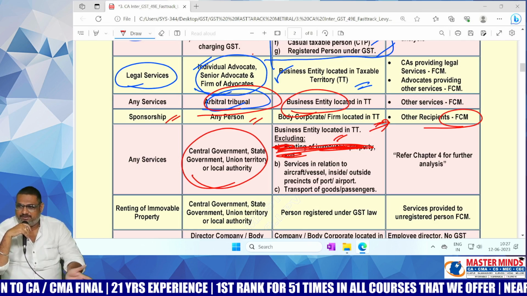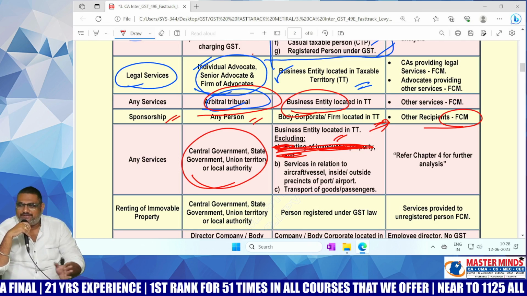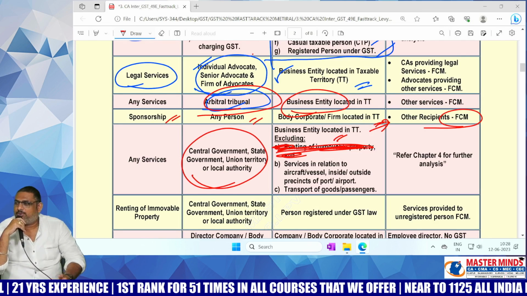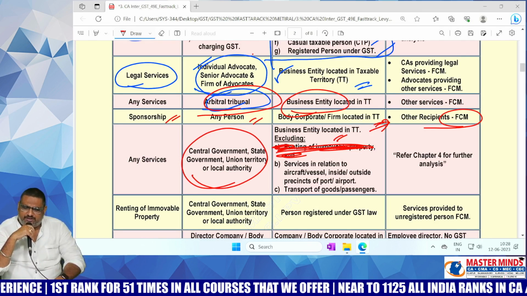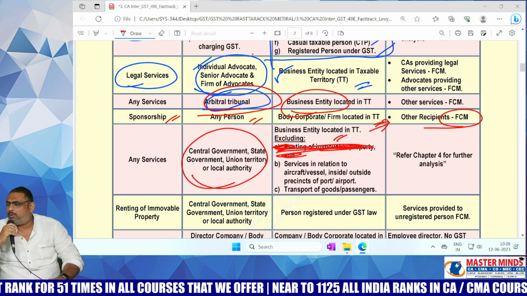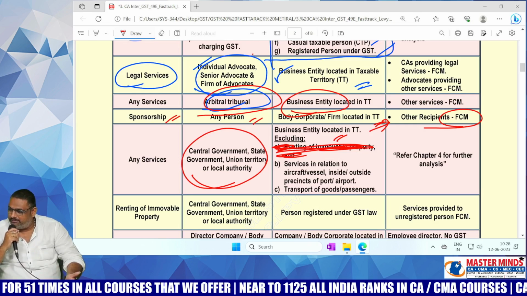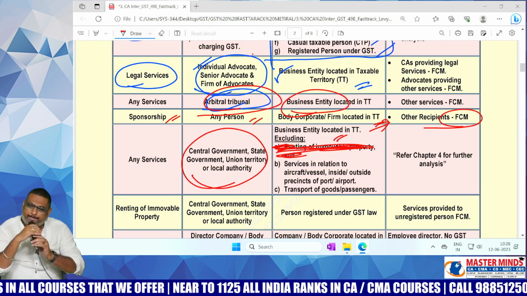Who is the supplier? Government. Who is the recipient? Business entity. In that case, FCM or RCM? RCM. Okay. The question is, what are the services generally the government will do to the business entity? Any example with respect to that?